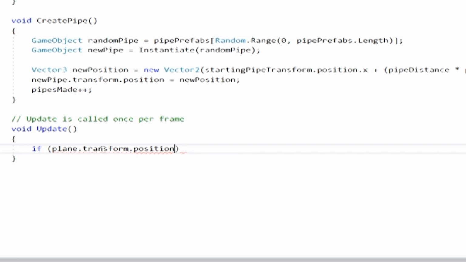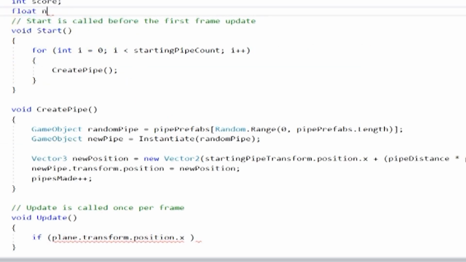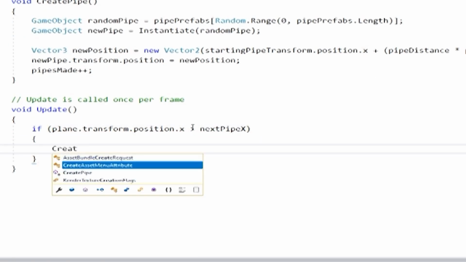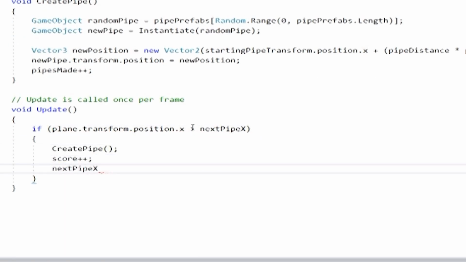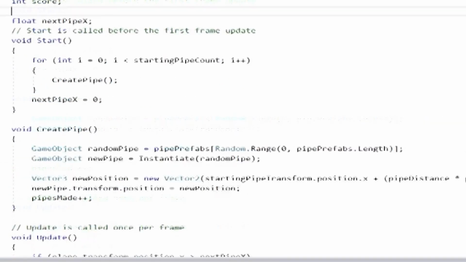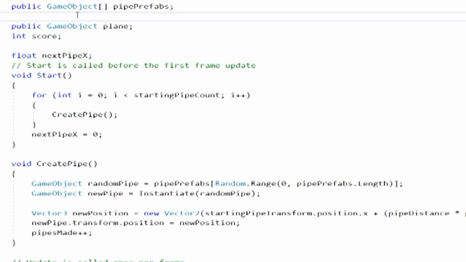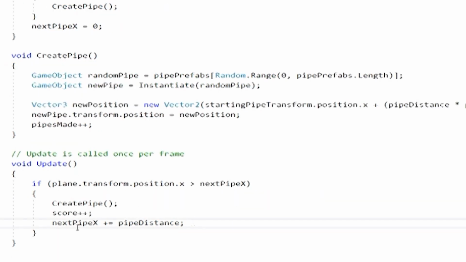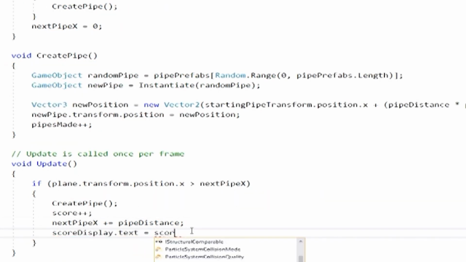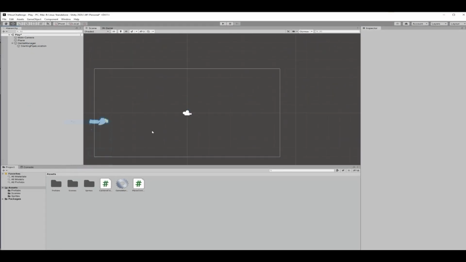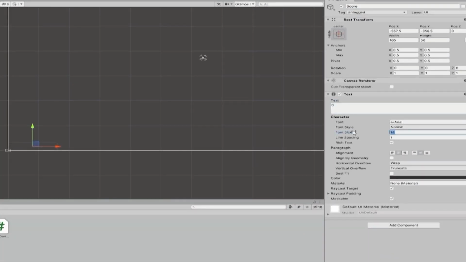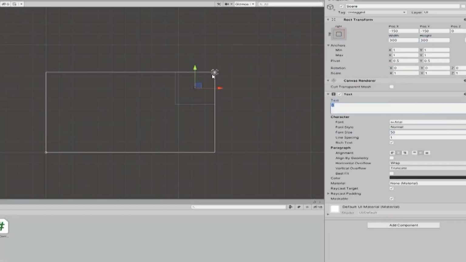I was initially thinking that I could use a trigger collider over the pipes, but I thought the better solution was to use the plane's position, and if it passed the x position of the next pipe, then we would increment the score, create another pipe, then add the distance between the pipes to the current x position of the pipe to get the next x position, and at that point the player would get a point. In short, every time the plane passes a pipe, you get a point, and the pipes would keep getting created.